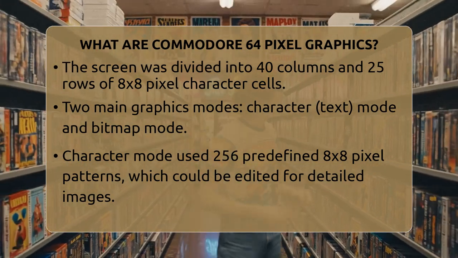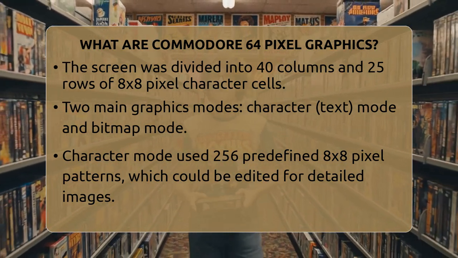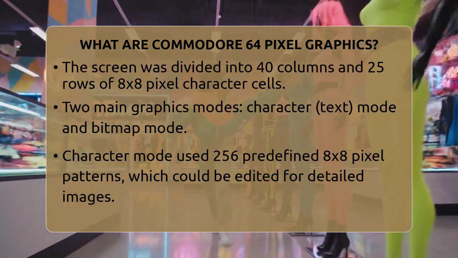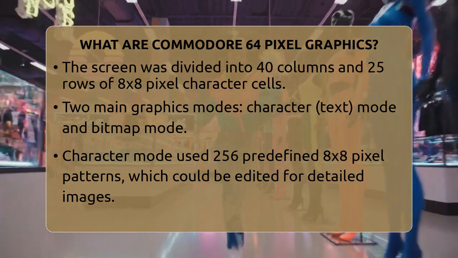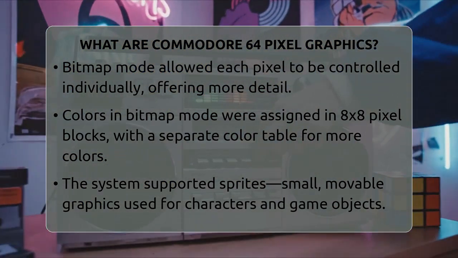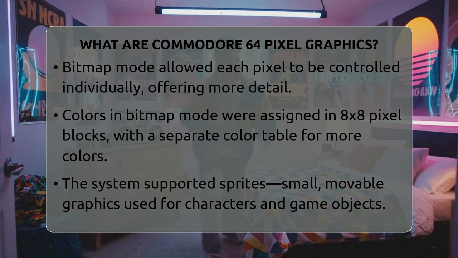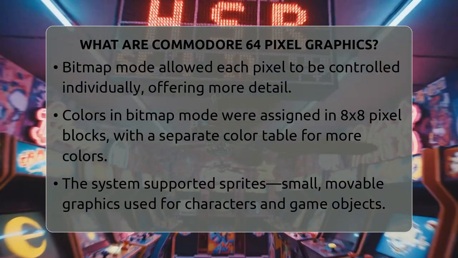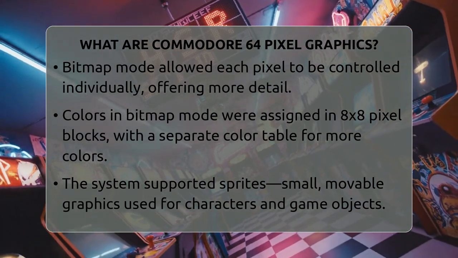The second way is bitmap graphics mode. This mode allows each pixel to be controlled separately, giving more detailed images. The bitmap takes up about 8 kilobytes of memory, with each bit representing whether a pixel is on or off. Colors in bitmap mode are assigned in 8x8 pixel blocks, so all pixels in that block share the same color. To add more colors, a separate 1 kilobyte color table defines the colors for these blocks.